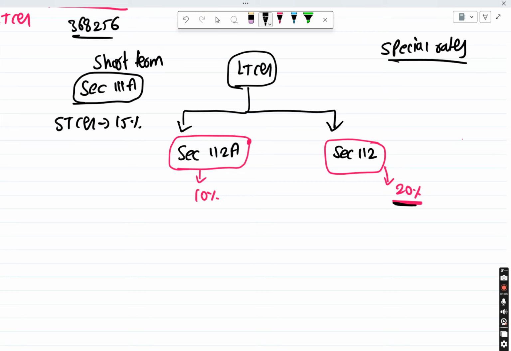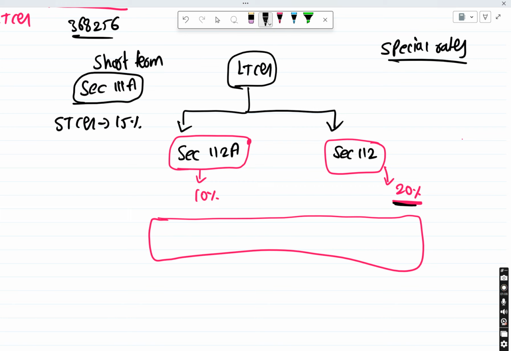Yes, sir. Right, now if it is a long term capital gains, then we are going to give exempt up to 1 lakh, exemption up to 1 lakh.